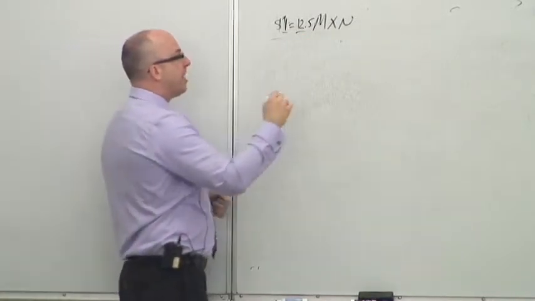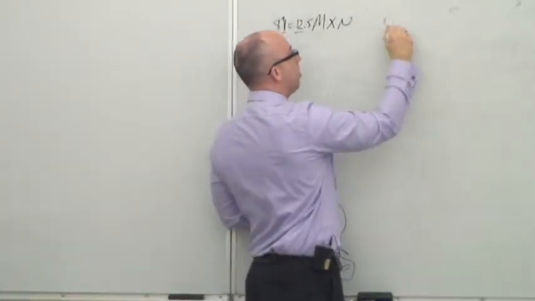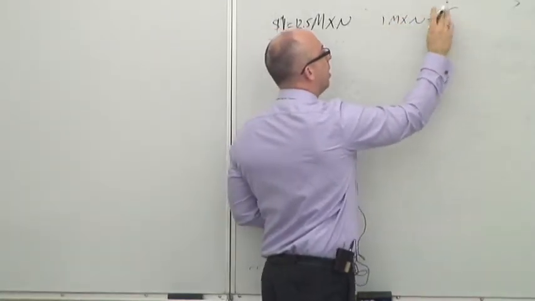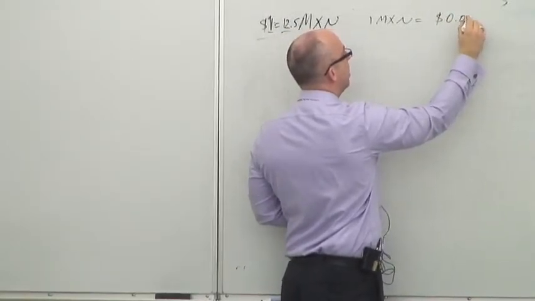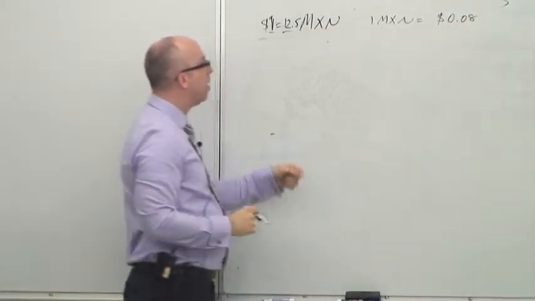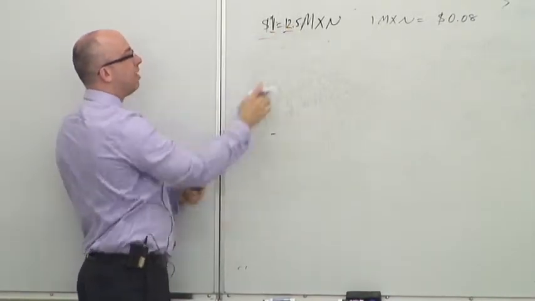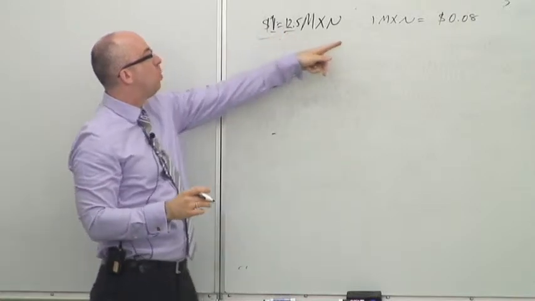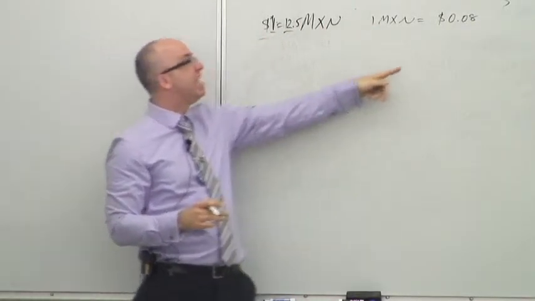All right, but the other thing is we can also talk about what is 1 peso worth. And the answer is 8 cents. Because if you were to take this and divide it, divide 12.5 by 12.5, you get 1. If you divide 100 pennies by 12.5, you get 8 cents.